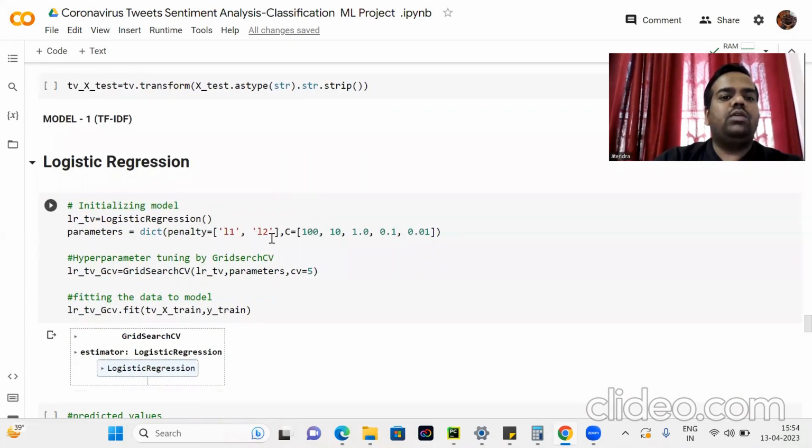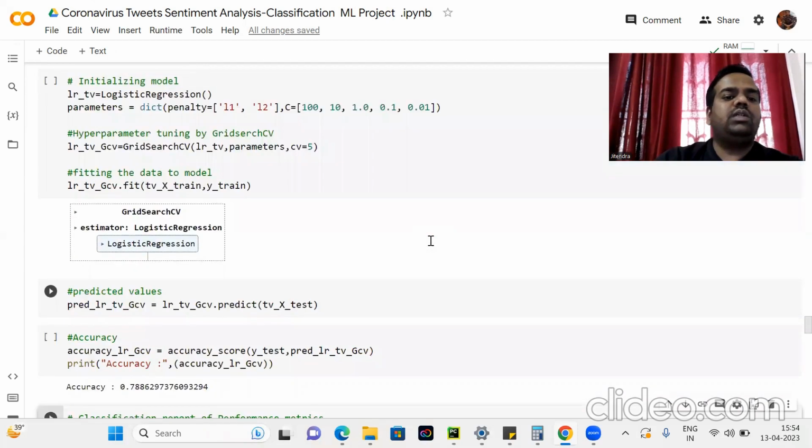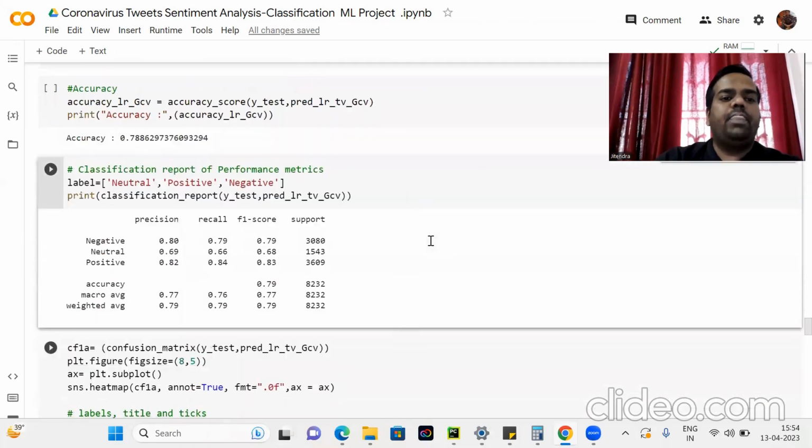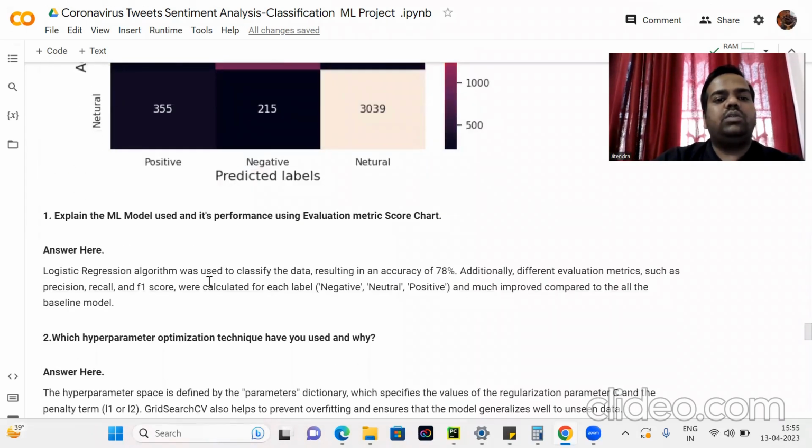So here L1 and L2 are used for hyperparameter tuning, and C equals inverse regularization strength, with values 100, 10, 1.0, 0.1. Here the accuracy comes to 78%, and for the TF-IDF vectorization, logistic regression is the best performing model. So the classification report shows performance metrics for negative, neutral, and positive sentiment for precision, recall, and F1 score. So here in the confusion matrix, the diagonal represents the true positive values. So logistic regression was used to classify the data, resulting in an accuracy of 78%.